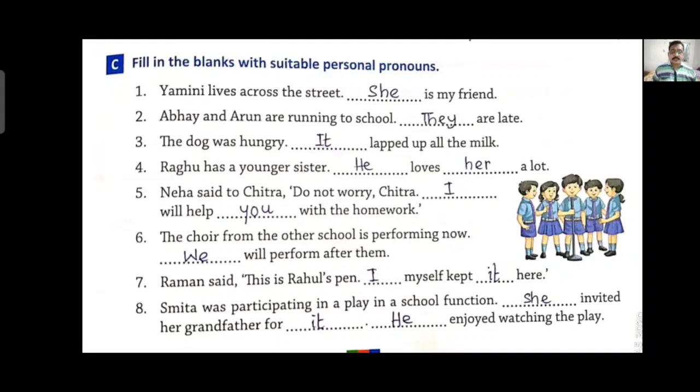Next one, Smita was participating in a play in a school function. Smita is a girl, so she invited her grandfather for it. He enjoyed watching the play. Now it is for the play and he is for the grandfather. So here Smita, feminine gender, she; play, neuter gender, it; grandfather, masculine gender, he.